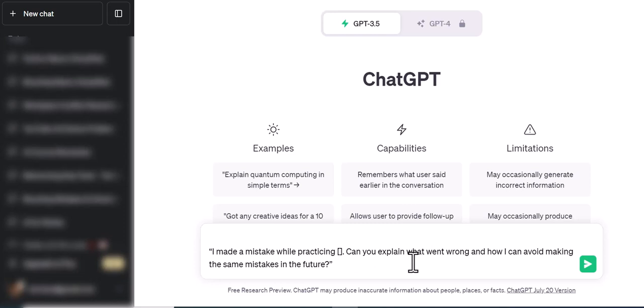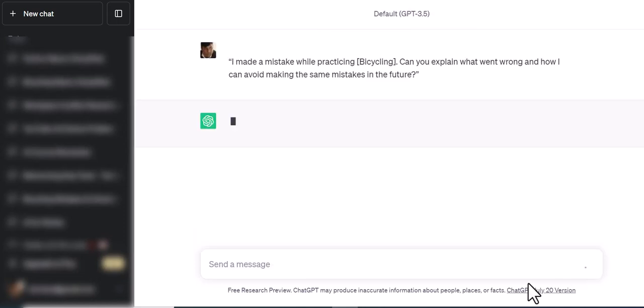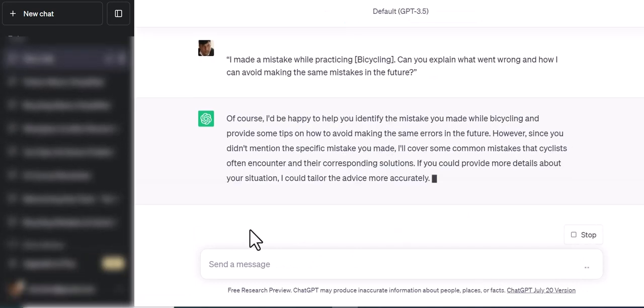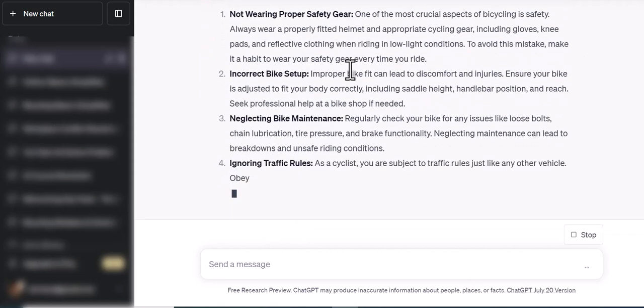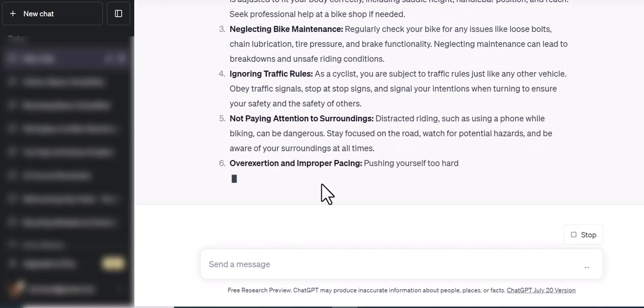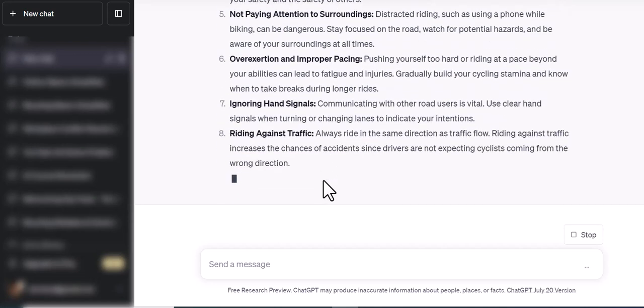So I'm just going to simply type here bicycling. Let's say I'm assuming that I made a mistake while practicing bicycling. I'm learning to ride a bicycle, and let's see what ChatGPT is going to give me as a response. Okay, let's launch that prompt. Okay, of course, I would be happy to help you identify the mistakes you made while bicycling. Here you go, guys. Take a look. I mean, this is an incredible prompt.